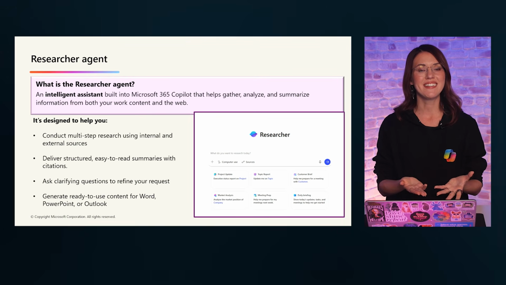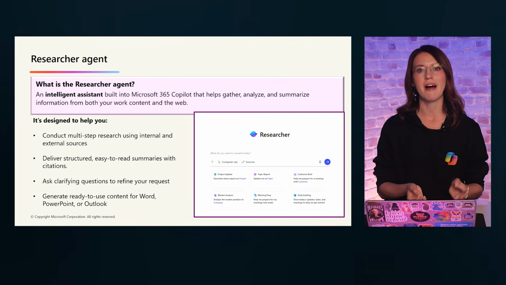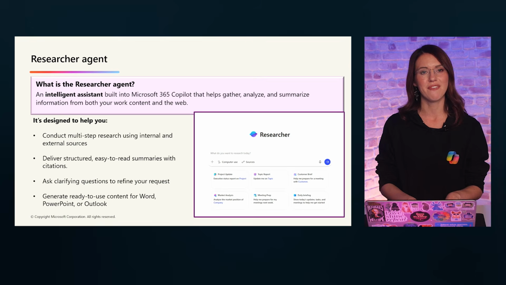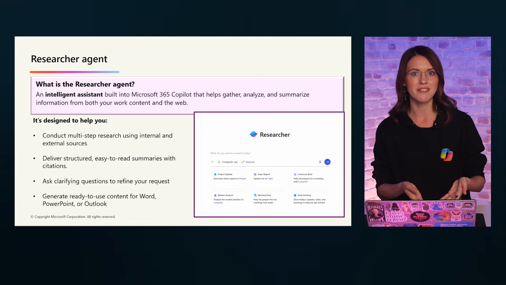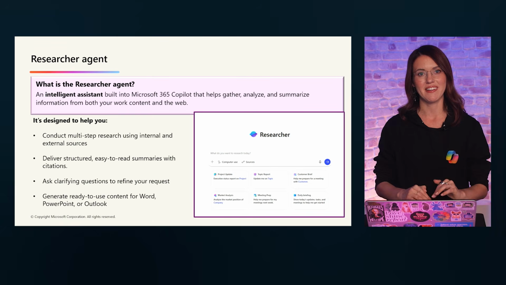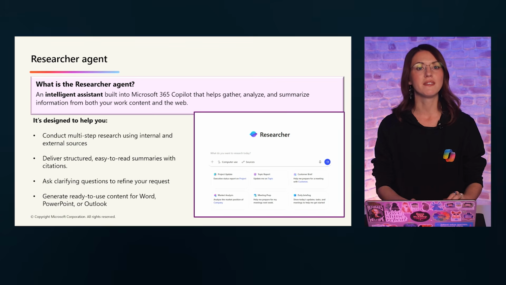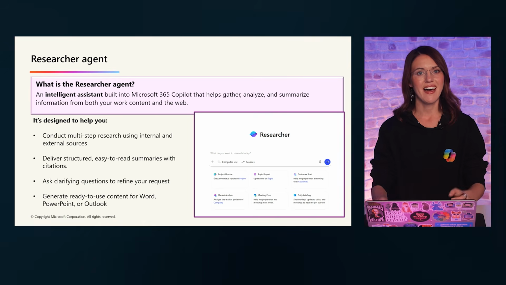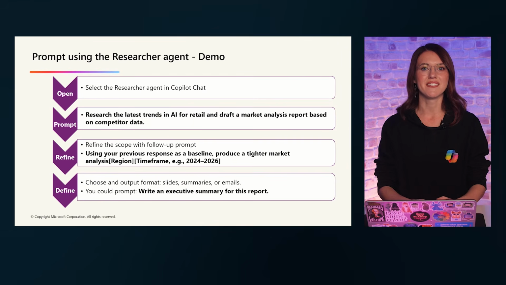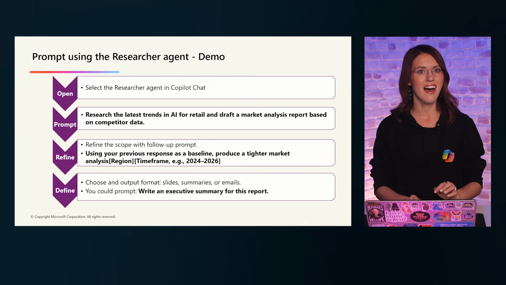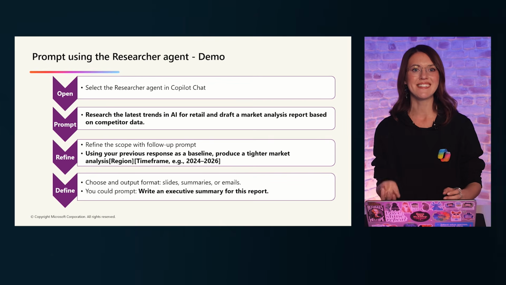To use it, you need a Microsoft 365 Copilot license, and you can access it through the Microsoft 365 Copilot app in the browser or desktop, where it's pre-pinned under the Agent section. Keep in mind that you can run up to 25 combined queries per month across the Researcher and Analyst agents. Now, let's see the Researcher agent in action. In the next demo, you'll see how to guide the agent towards the insights you need.